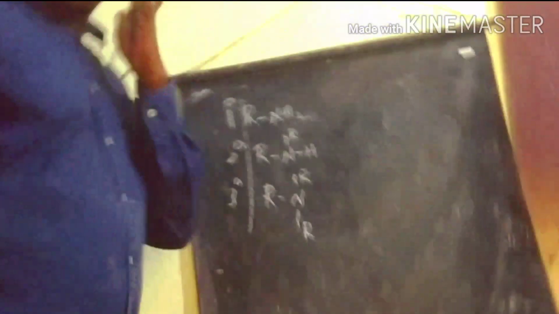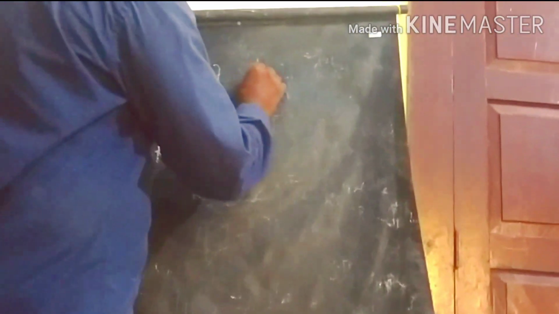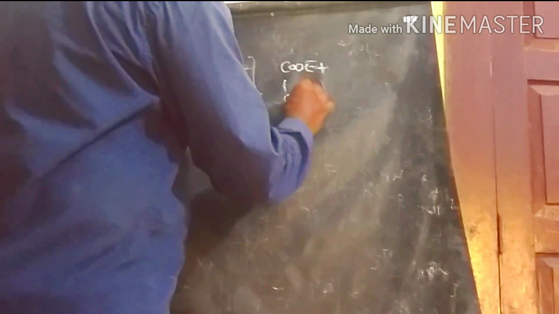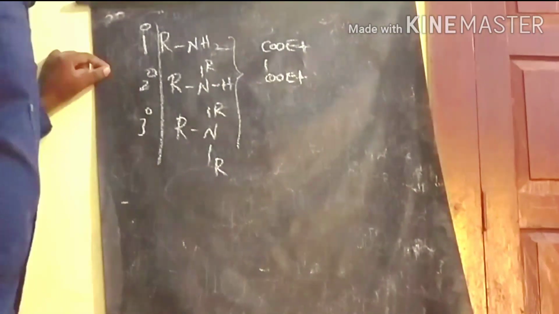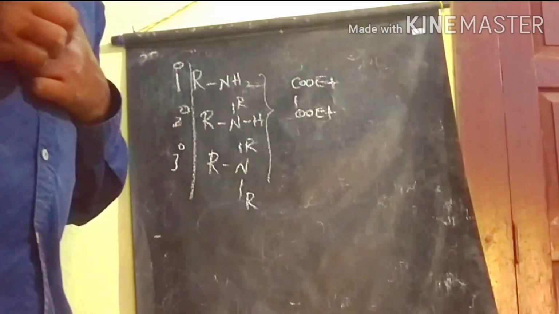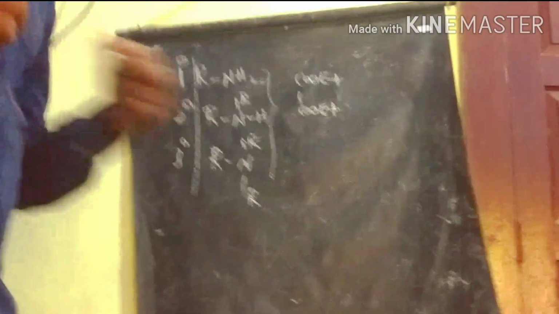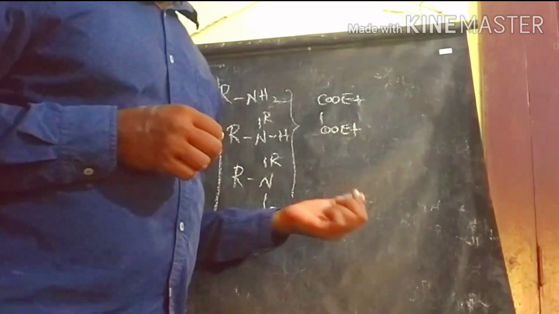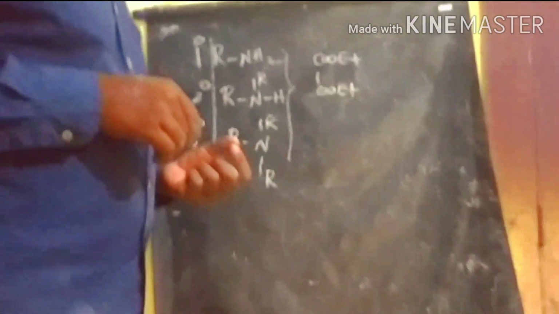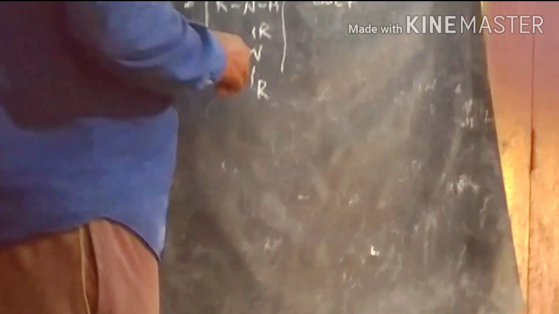How can you separate these three amines? First, we react these three amines with diethyl oxalate. The primary amines form the oxamide of primary amines, and the secondary amines form the oxamic esters of secondary amines.